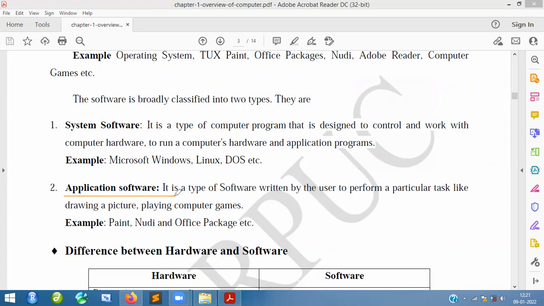Again, when it comes to application software, basically we write the applications, we develop the application, and using those applications we can do some particular task. You can take Office, Paint application, Node application, Acrobat Reader, whatever it may be. All these we use for our purpose. That is the reason why these are called application software. What is the difference between system software and application software? System software is built for the system to operate, and application software is built for the user to do some particular task. That is exactly the difference.